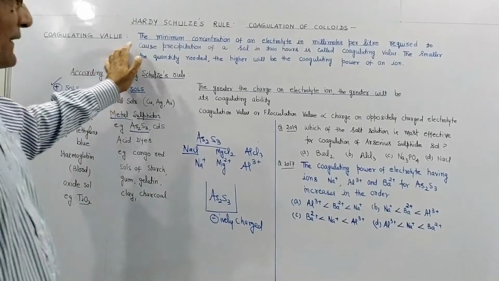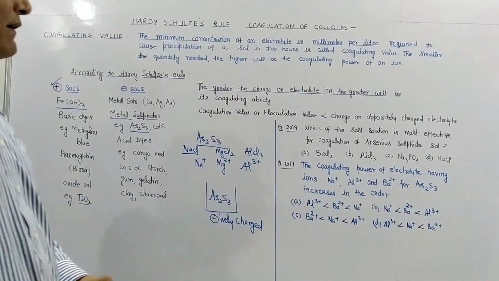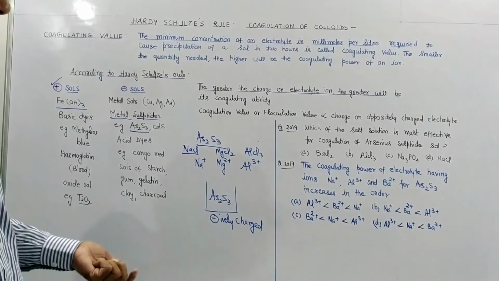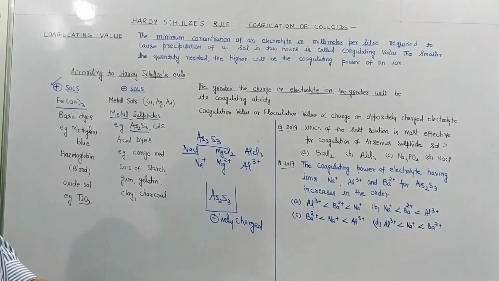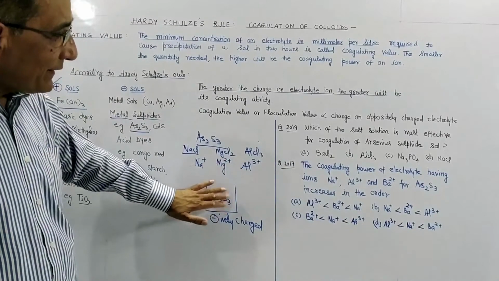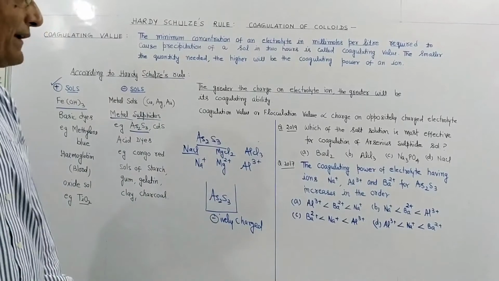So minimum concentration of electrolyte in millimoles per liter required to cause precipitation of a sol in 2 hours time is called coagulating value. The smaller the quantity needed, the higher will be the coagulating power. If an ion is needed in less quantity, it means this ion is more effective.